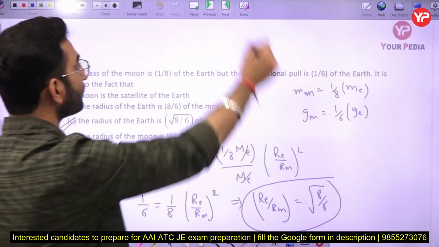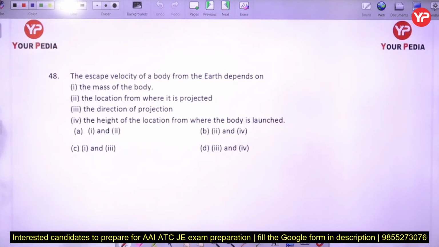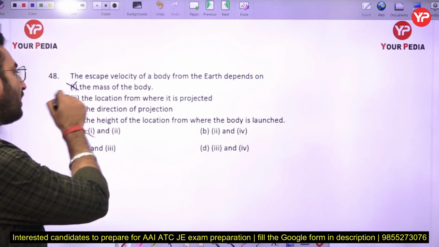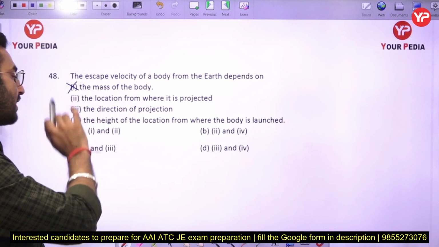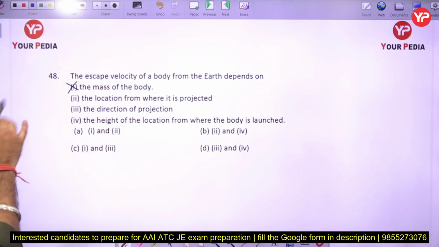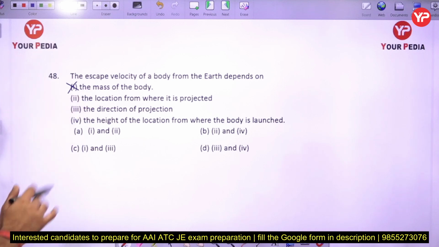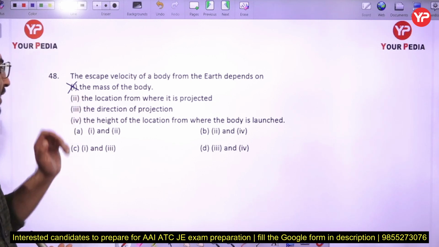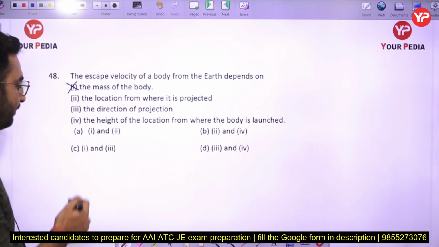Okay, next part, the escape velocity of the body from the earth depends upon the mass of the body. It is wrong here. The escape velocity does not depend upon the mass of body here. The location from where it is projected, that is correct here. The direction of the projection, that is also not a correct answer here. Okay, direction of projection, it is also a wrong option here. The location from where it is projected, yeah, it depends basically on that.